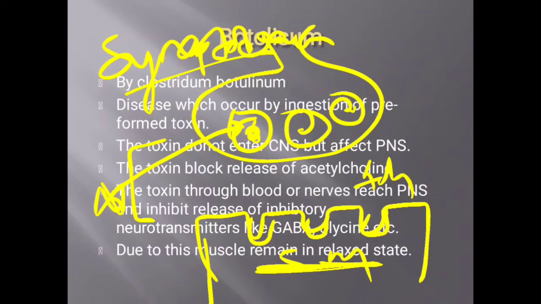This is in contrast to the spastic paralysis which is produced in tetanus. Tetanus is because the exotoxins inhibit the release of inhibitory neurotransmitters, and thereby there is no inhibition of the contraction, which means ultimately severe contraction of the muscles will occur, eventually leading to paralysis in the case of tetanus. That type of paralysis is called spastic paralysis, which is contrary to the paralysis in the case of botulism. This is called flaccid paralysis. I hope the things are clear.